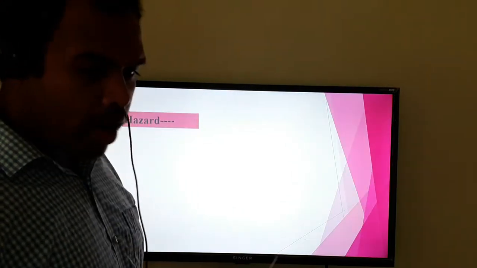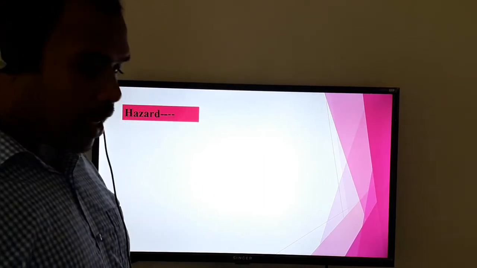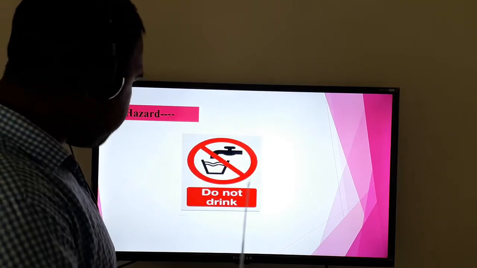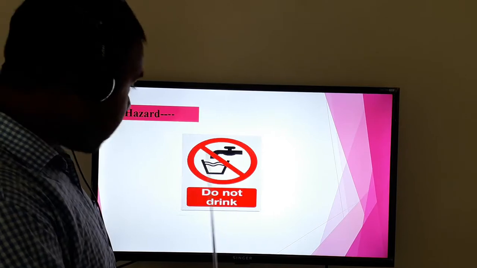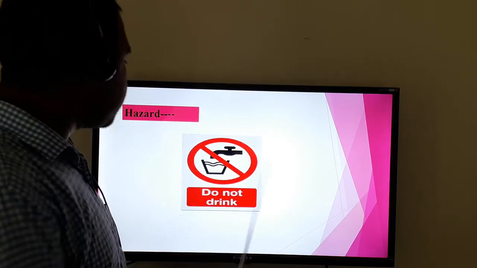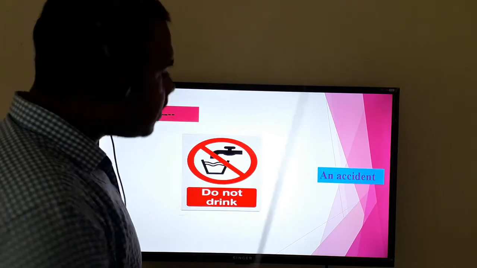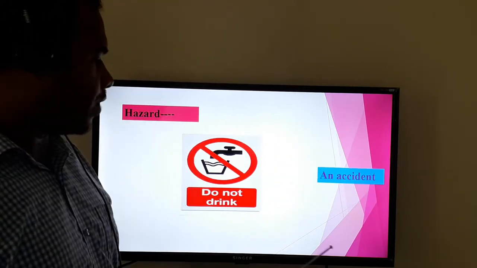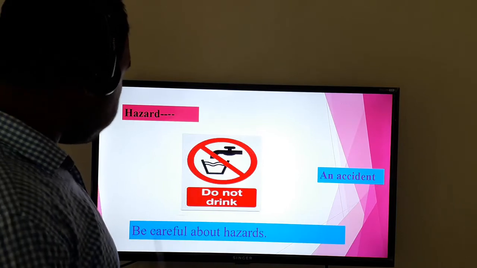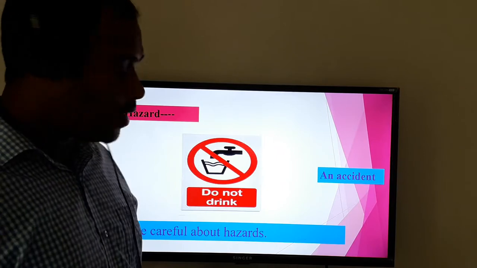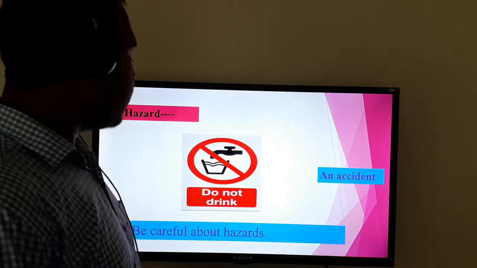Now there is another word for you, that is hazard. So what is the meaning of hazard? You can see it in the picture. Do not drink. You see there is a tape and a cross in a red mark, and this red mark tells us that it is a hazard. That is an accident. That is dangerous for us. I can say it in a sentence: be careful about hazards. There are a lot of dangers, a lot of hazards, and you have to be clear about that.